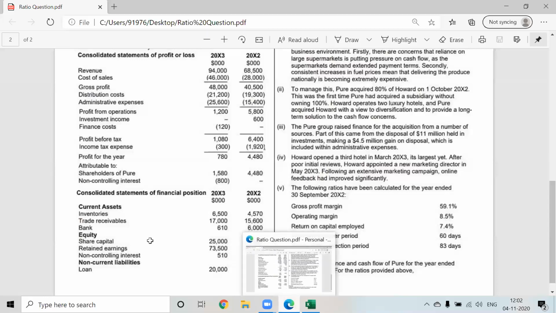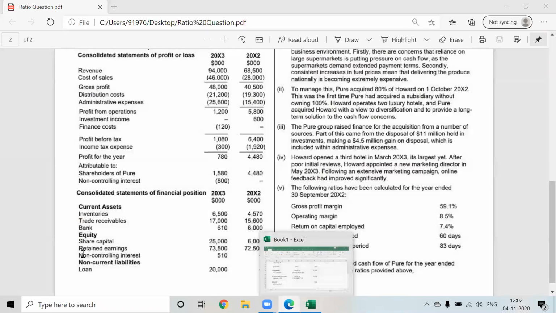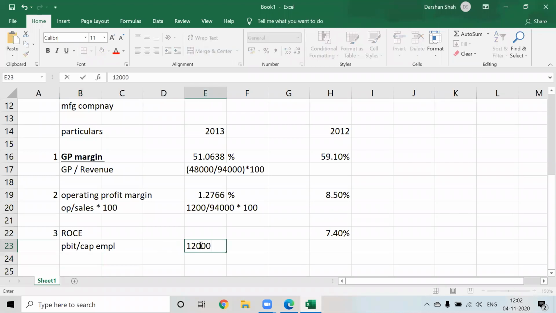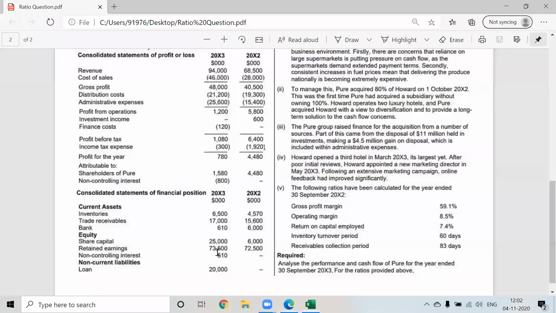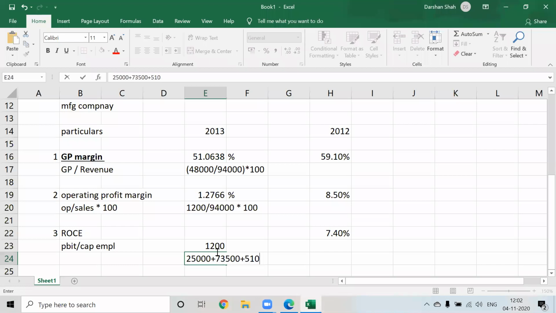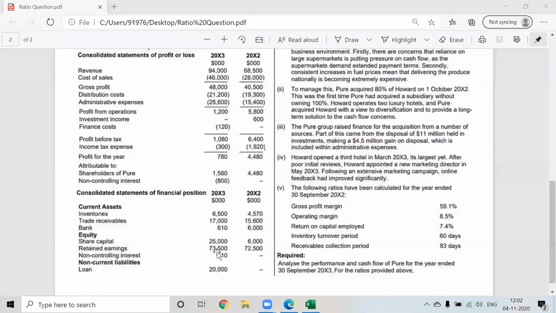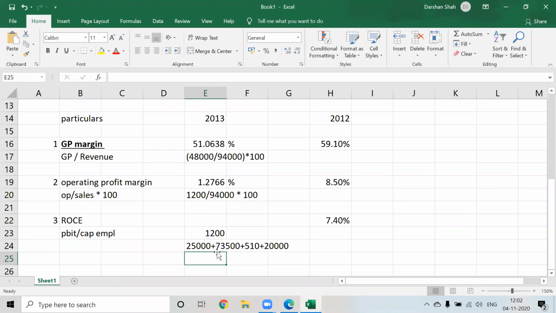So PBIT is 1200. I'll write over here, PBIT is 1200. And capital employed is what? We'll take equity 25,000 plus 73,500 plus 510, and 20,000. That's why I said we have to see how the consolidation is going to be. We have to not just analyze purely from the context of the parent company, but from the context of the consolidated books of accounts. So how much is that?